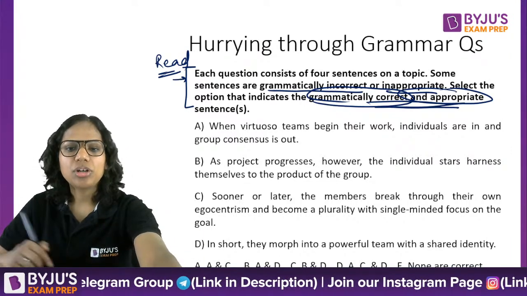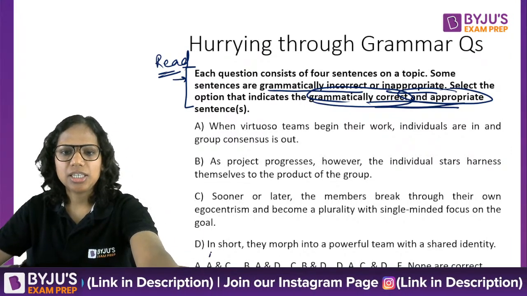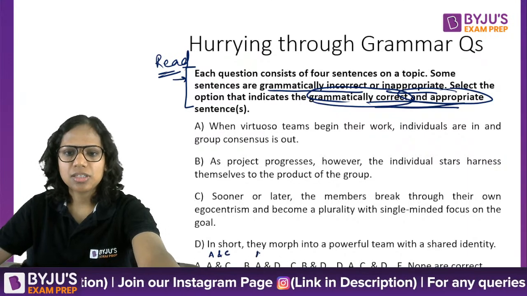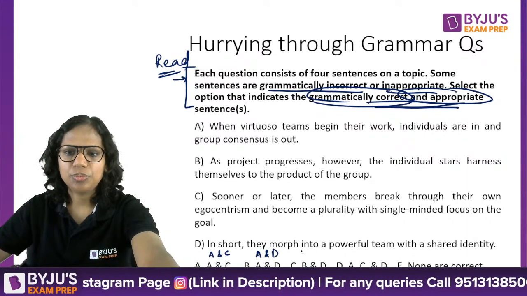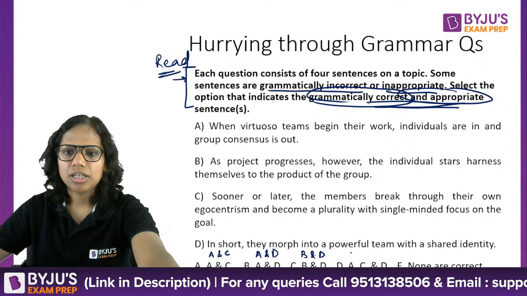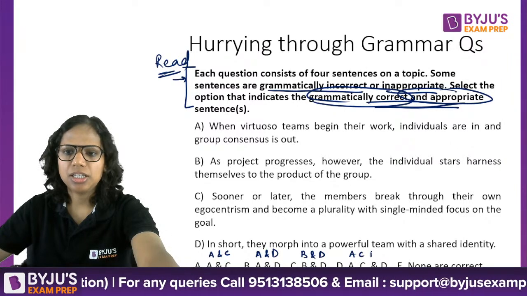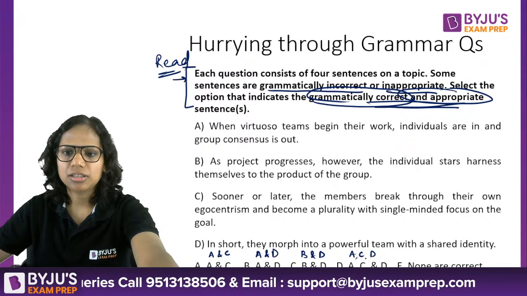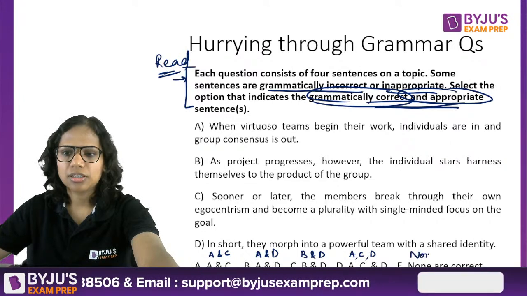If the options are not visible to you, this is A and C. This is A and D, B and D, A, C, D, A, C and D, and this is none.